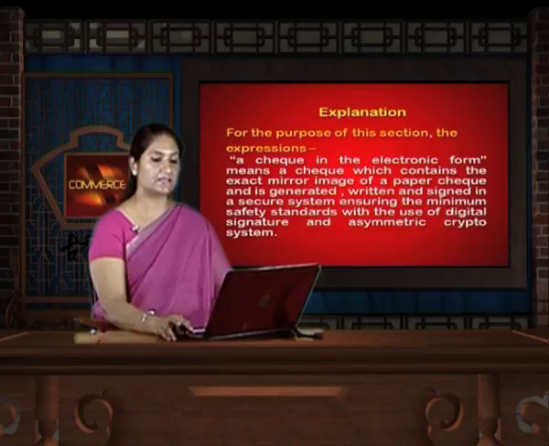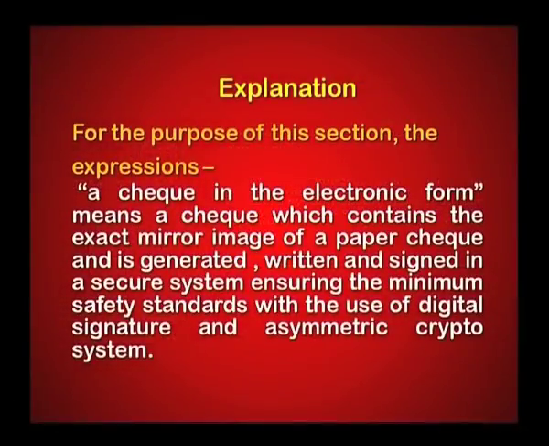For the purpose of this section, the expression a cheque in electronic form means a cheque which contains the exact mirror image of a paper cheque and is generated, written and signed in a secure system, ensuring the minimum safety standards with the use of digital signature and asymmetric crypto system.